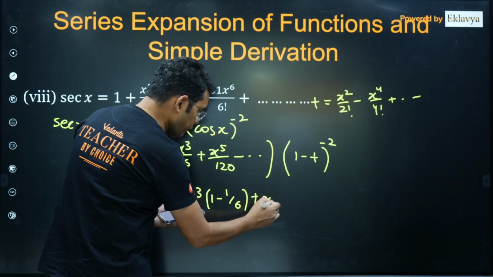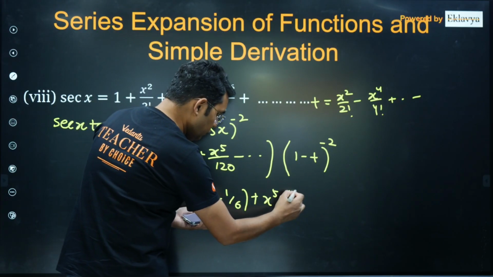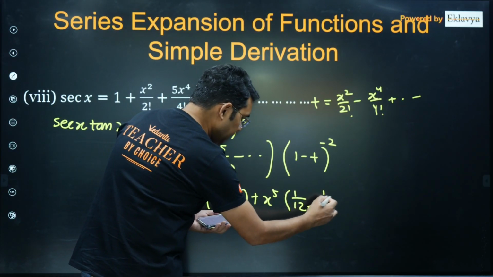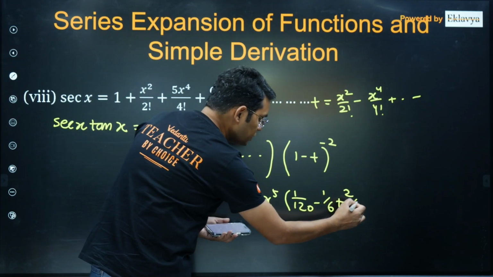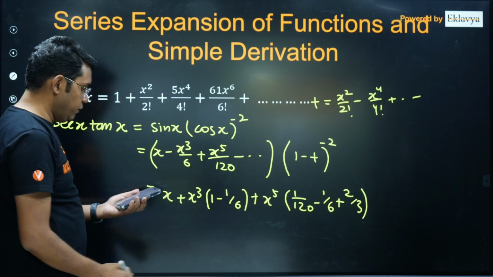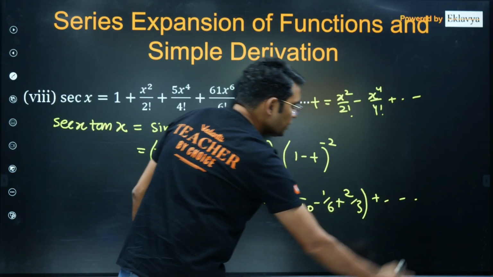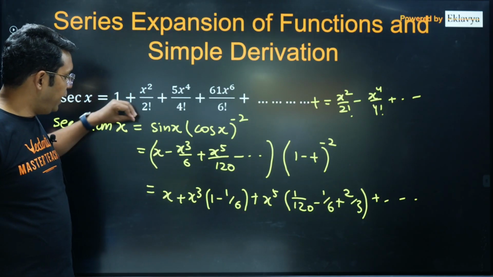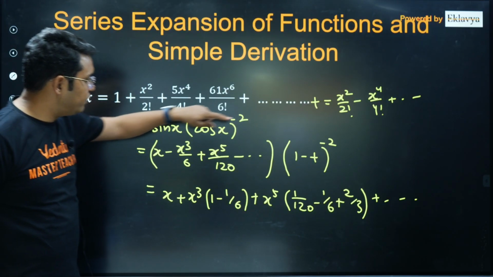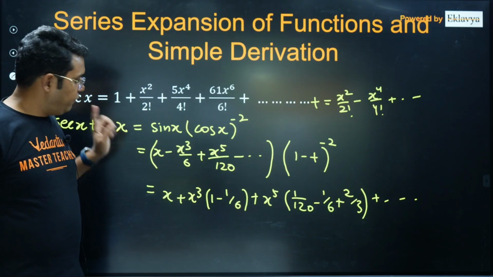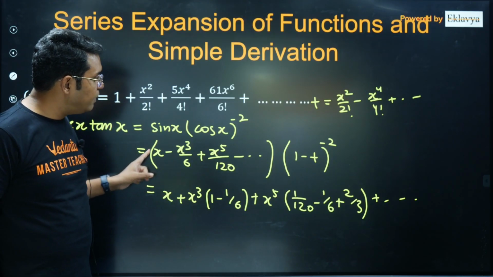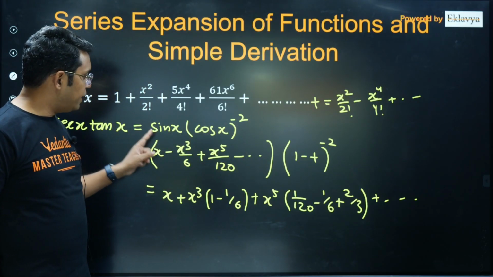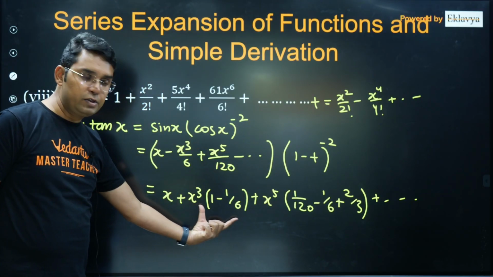X power 5 will be coming with 1 upon 120 minus 1 upon 6 plus 2 upon 3. I think it is a simple calculation. I am avoiding writing it because there is nothing complicated in this. You just have to see where all the x terms can come. I think x will come with 1 multiplied with x only, whereas x cube will come when this x is multiplied with x square here and x cube is multiplied with 1 here. So those are our 2 terms here.